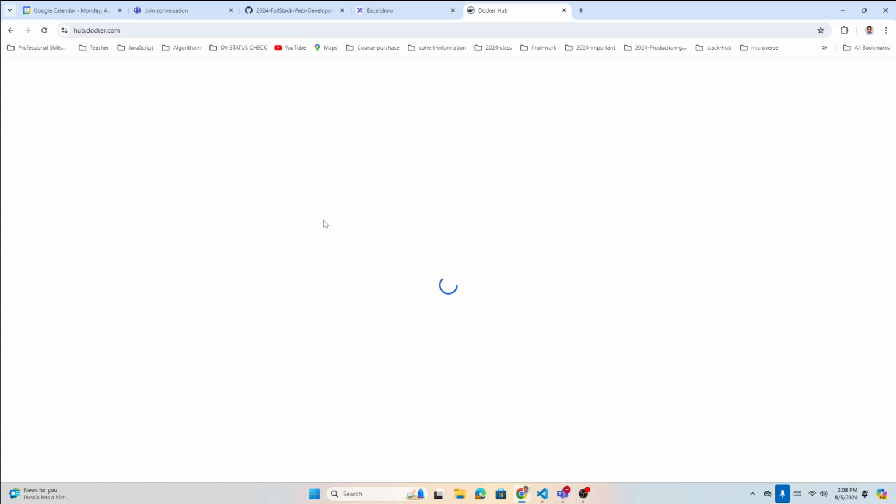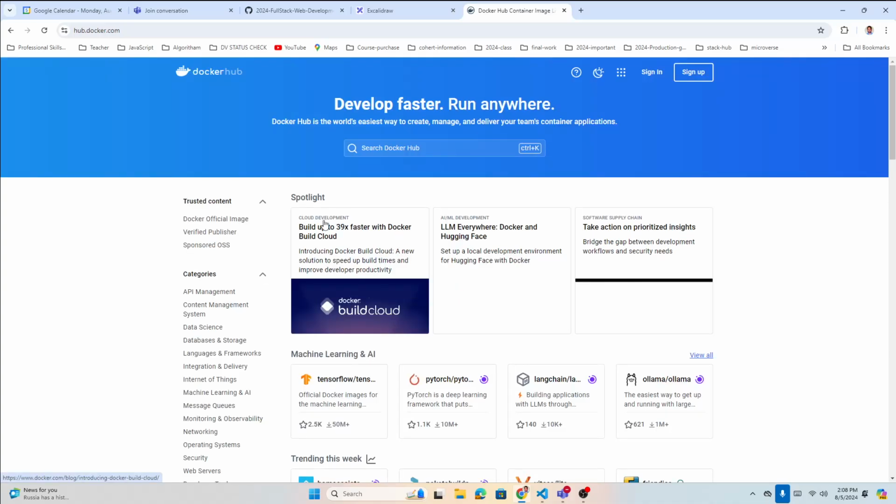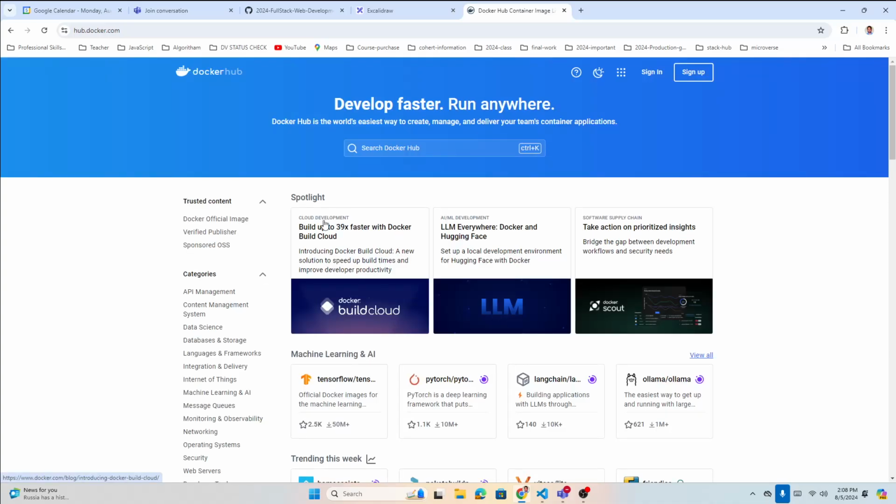In GitHub, we create our account and store our projects, like you git clone or git add, git commit, whatever. You store your projects in GitHub. GitHub is cloud storage for developers or anyone. Similarly for Docker, Docker Hub is like cloud storage.